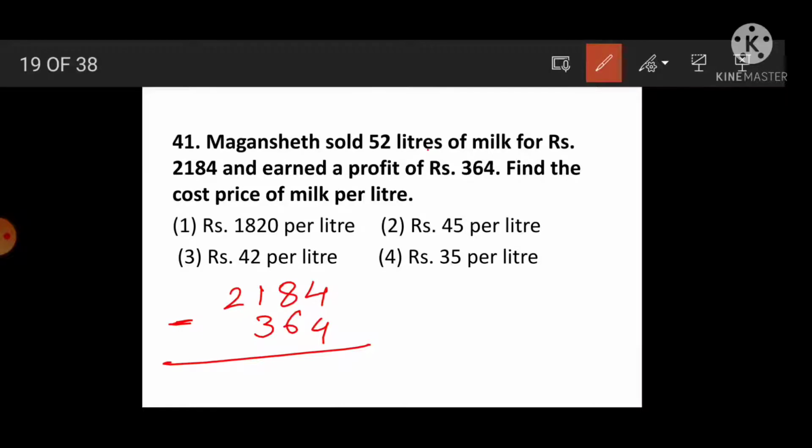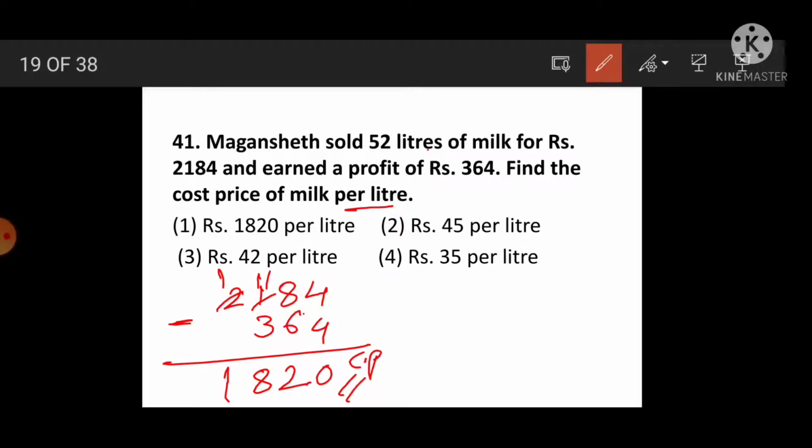Then subtract: 4 minus 4 is 0, 8 minus 6 is 2, 11 minus 3 is 8, and 1, so 1820. But here what is asked? The cost price of milk per liter, and this cost price we got is for 52 liters.